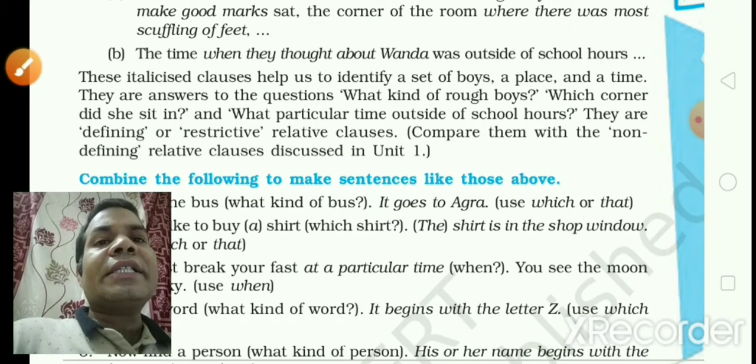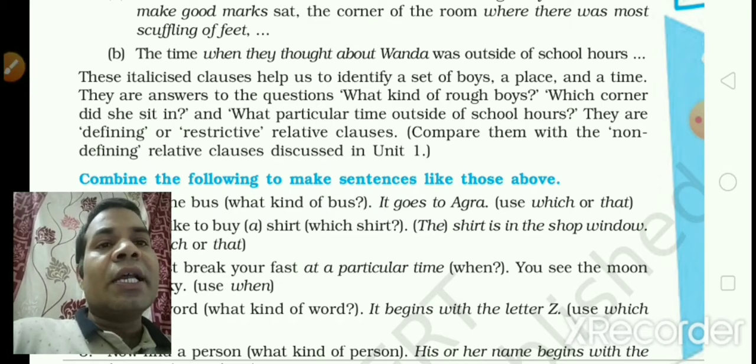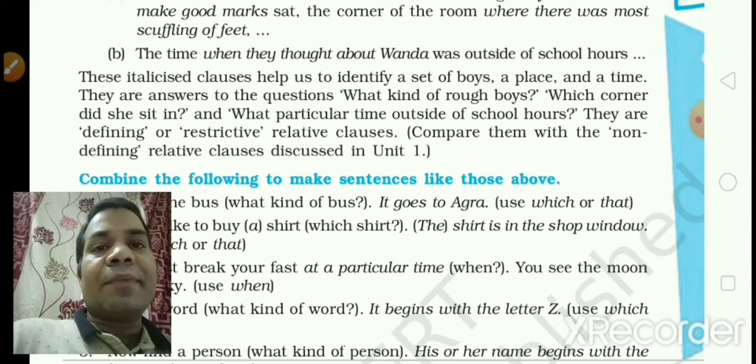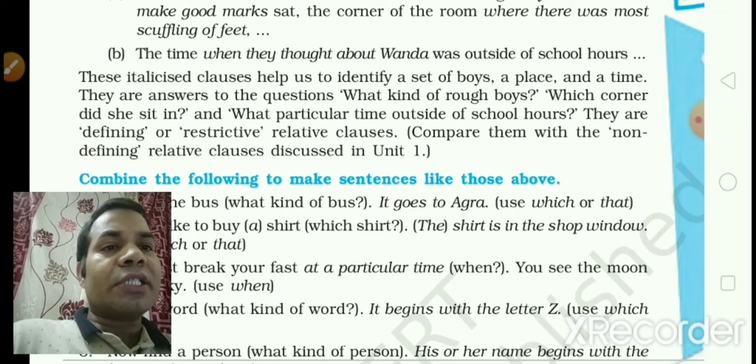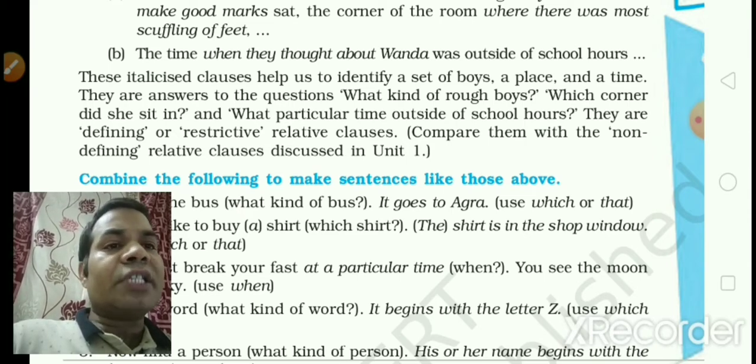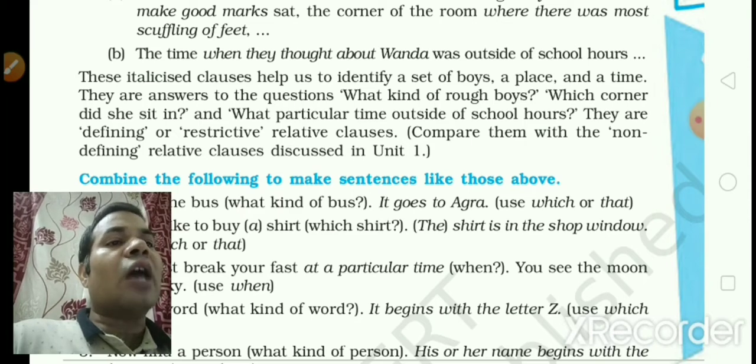These italicized clauses help us to identify a set of boys, a place, and a time. They are answers to the questions: what kind of rough boys, which corner did she sit in, and what particular time outside of school hours.